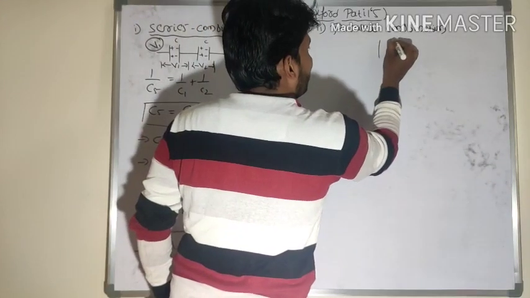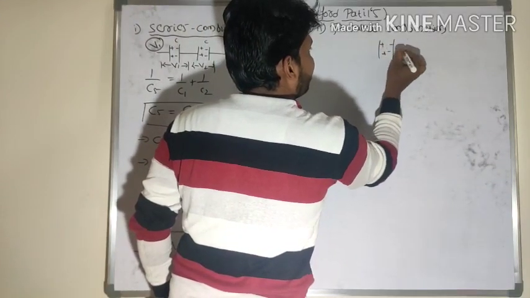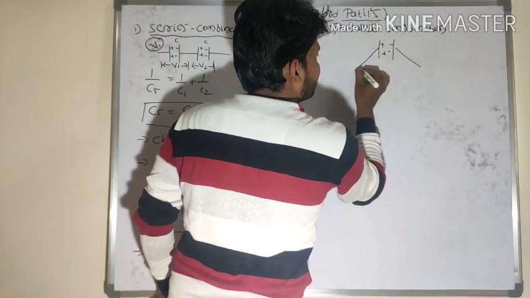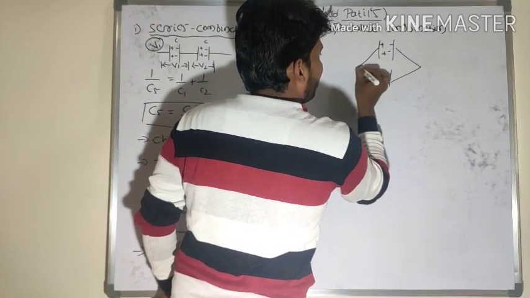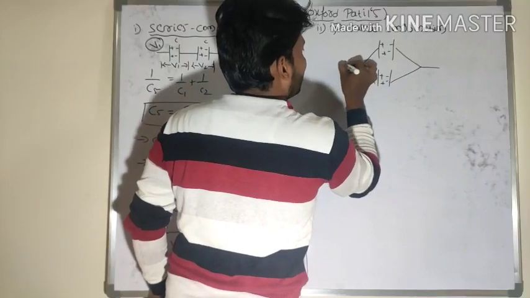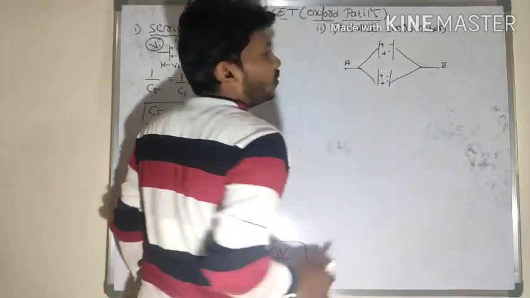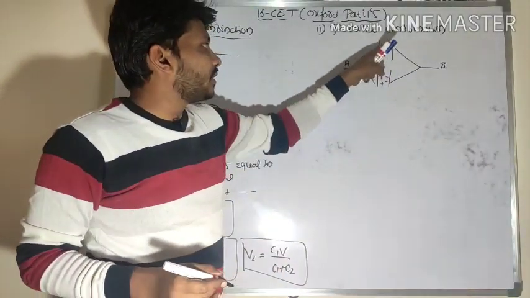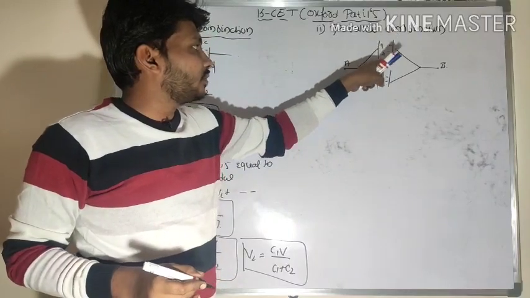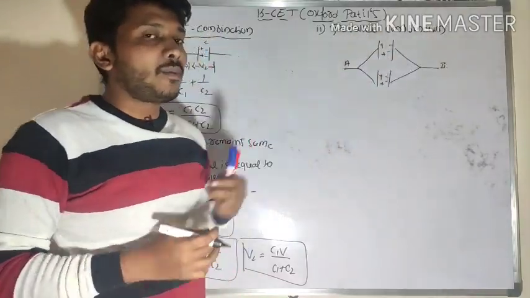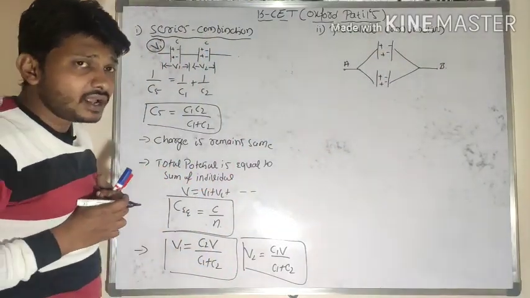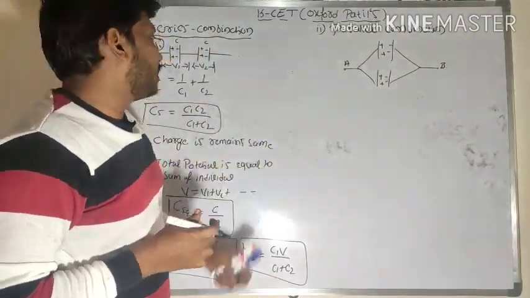For example, here two capacitors are arranged in a parallel manner. So parallel connection means the connection is made between two common points. The positive plates are connected to point A and the negative plates are connected to point B. Such a connection I will name a parallel combination.